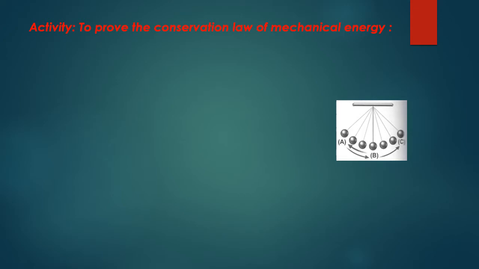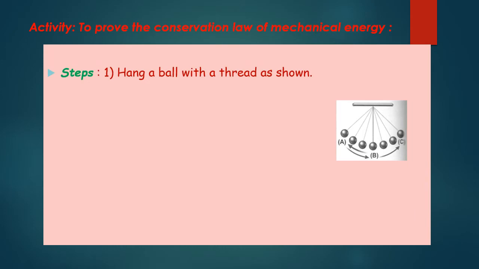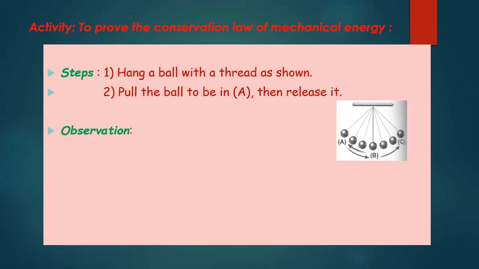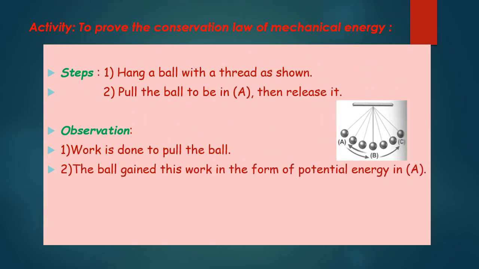Activity to prove the conservation law of mechanical energy. Step 1. Hang a ball with a thread as shown. Pull the ball to position A, then release it. What do we observe? Work is done to pull the ball. The ball gained this work in the form of potential energy at A.